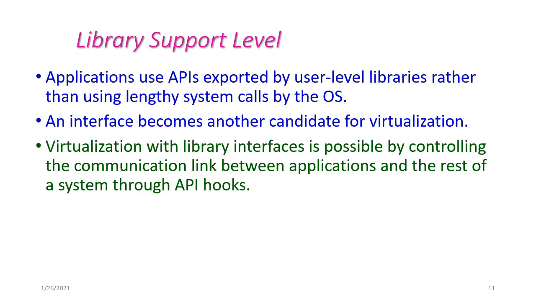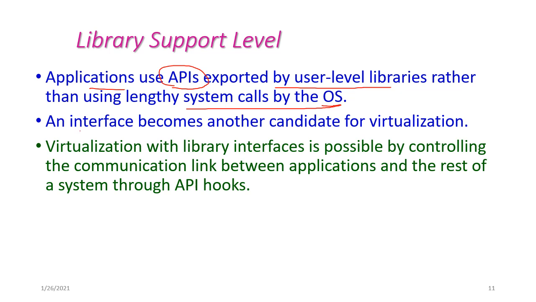Library support level virtualization. The applications use APIs, API meaning application programming interface, exported by user level libraries rather than using lengthy system calls by operating systems. In the applications, user level libraries are very easy when compared to the system calls of operating systems.